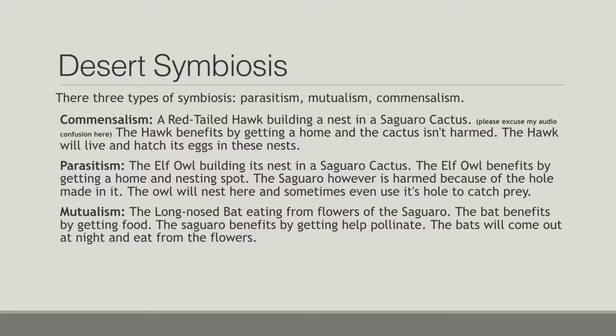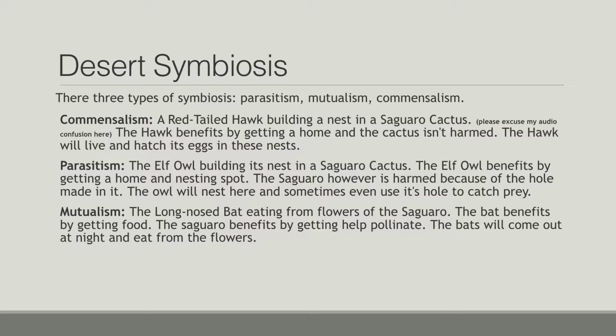There are three types of symbiosis: parasitism, mutualism, and commensalism. In commensalism, one of the animals benefits, but the other is unharmed, as is the case of the hawk and the cactus, excuse me.